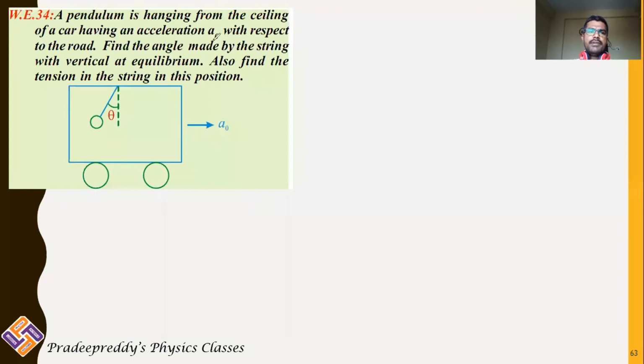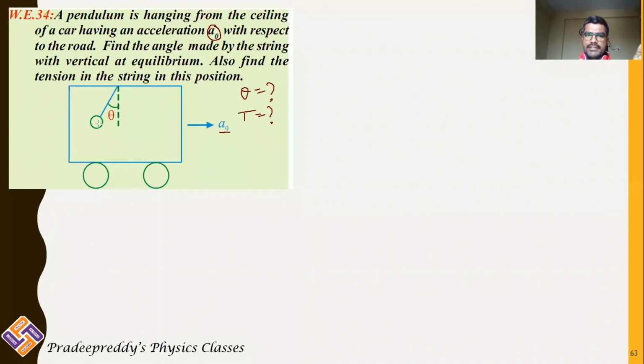A pendulum is hanging from the ceiling of a car having an acceleration a0. a0 is the acceleration of the car. With respect to the road, find the angle made by the string with the vertical at equilibrium. Also find the tension in the string in this position. So you want to find the angle made by the string, that means you should find theta, and also the tension in the string.